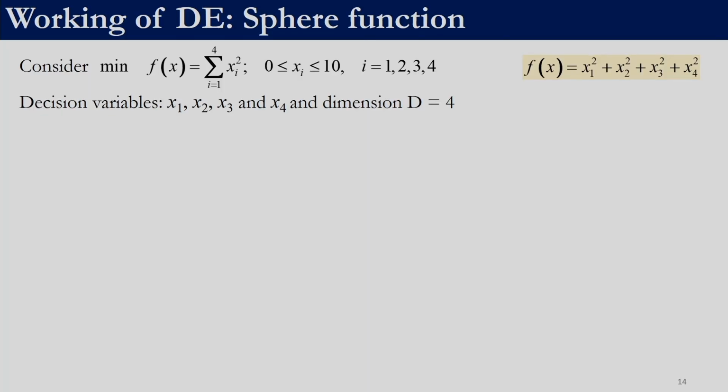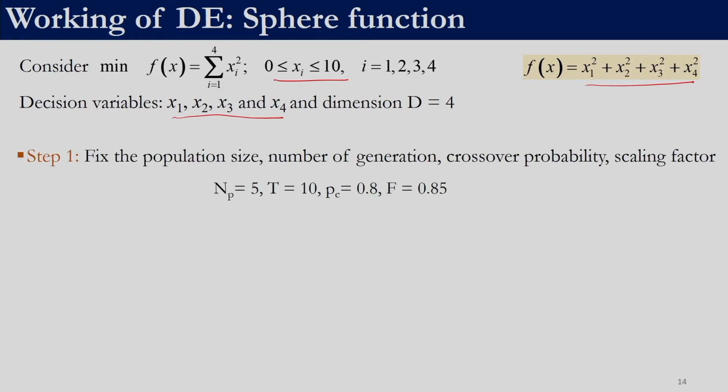So, here we have 4 decision variables x1, x2, x3, x4. The domain of the decision variables is between 0 and 10. The objective function is the sphere function, which is the sum of squares of all the decision variables.